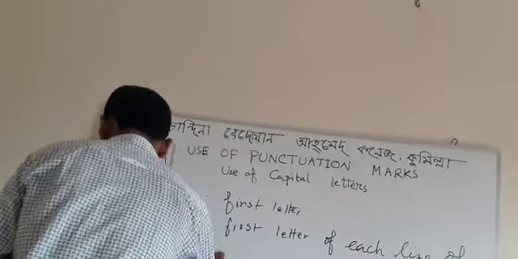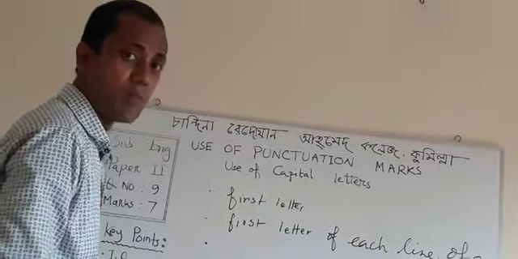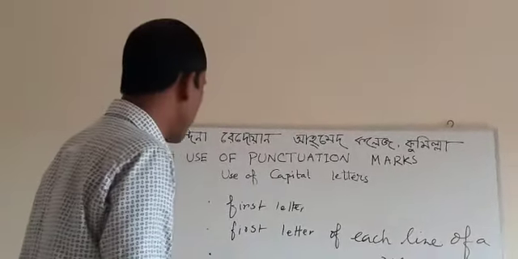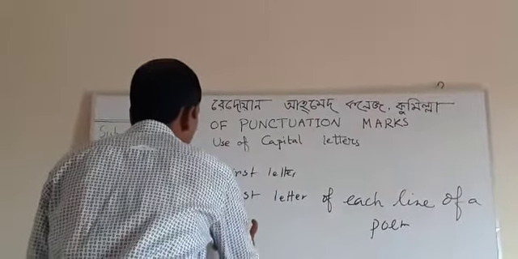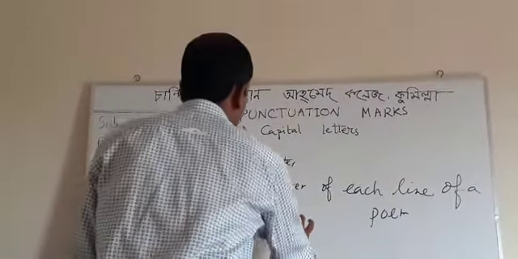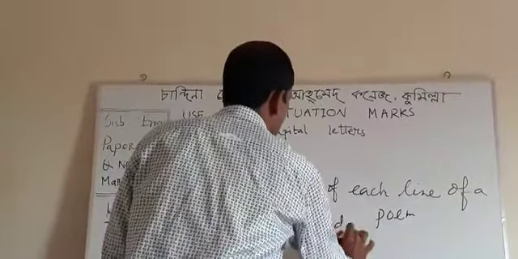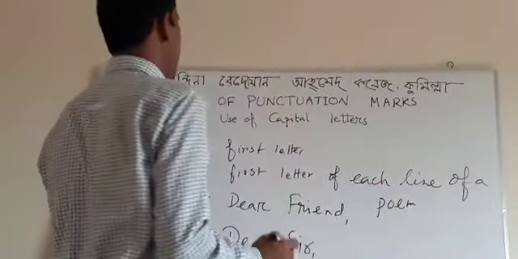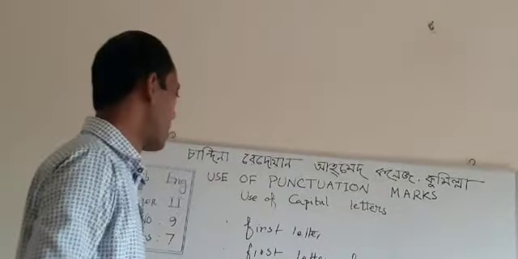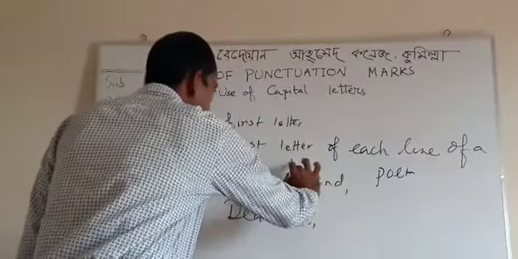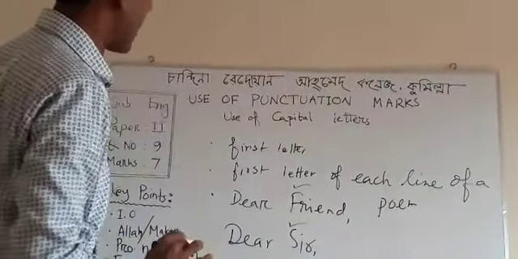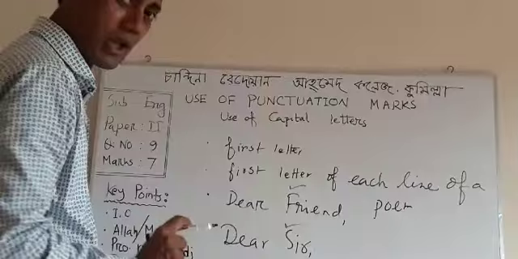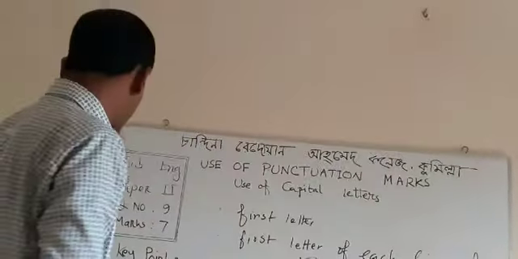Next, if we address someone to write a letter or formal letter, then we need to write the address in capital form. For example, Dear friend, Dear sir. This is called addressing. This address is used to write a letter or formal letter. So, dear student, you should follow the letters on which I have put a tick mark.